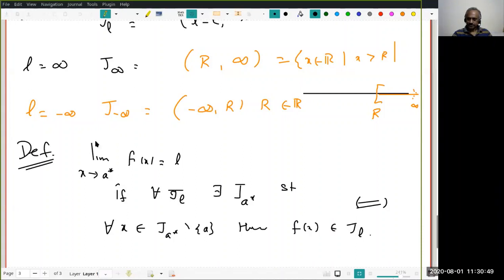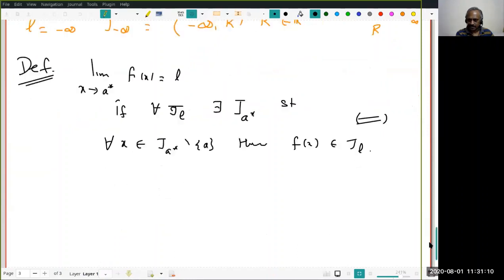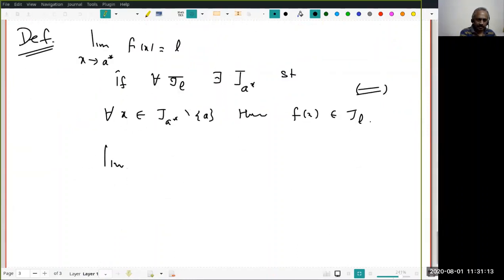Are you happy with the definition? Are you also comfortable? Good. Now even one-sided limits are taken care of, and infinite limits are also taken care of. Just to make sure we understand, let us do a small exercise. What is the meaning of limit x tends to minus infinity of f(x) equal to plus infinity? Is that question clear? Explain this now.